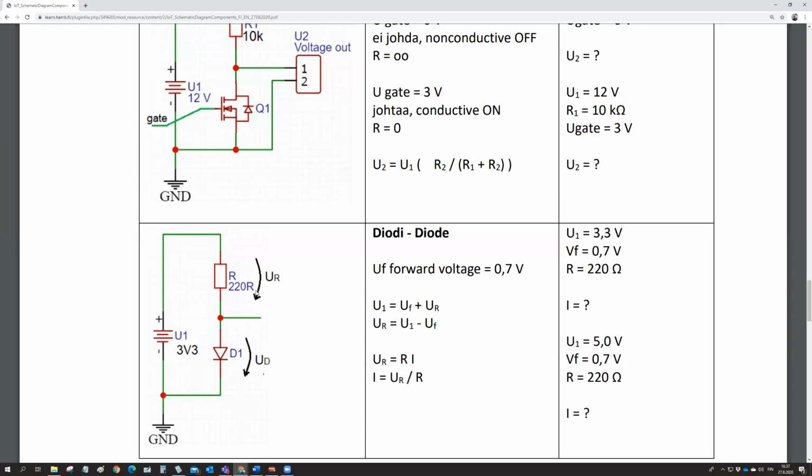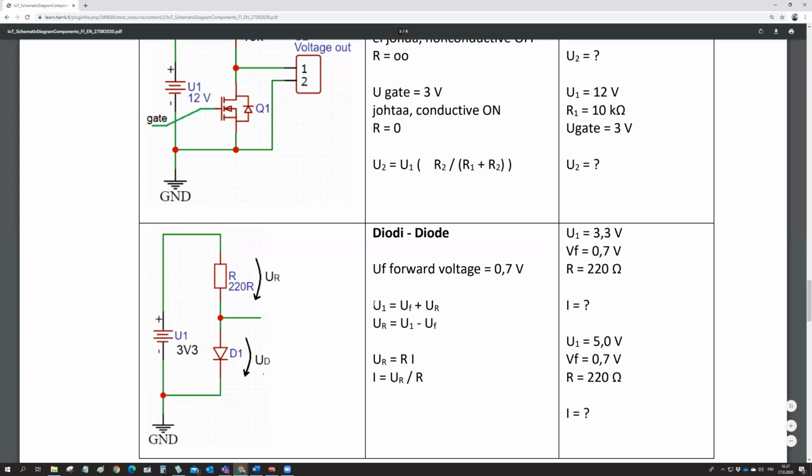So there is a voltage division. Now I haven't got 12 volts anymore. I have 3.3 volts in here, some current through the resistor, and 0.7 volts in here. So anyway, the voltage, 3.3 volts, is the sum of that voltage and that voltage.